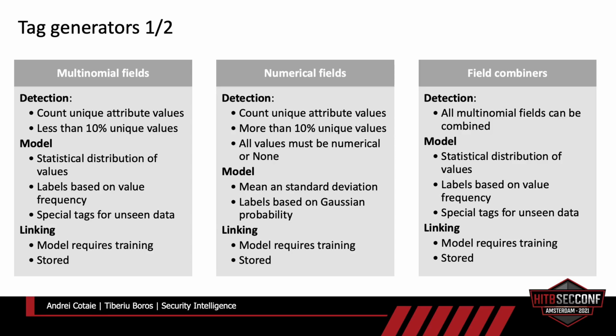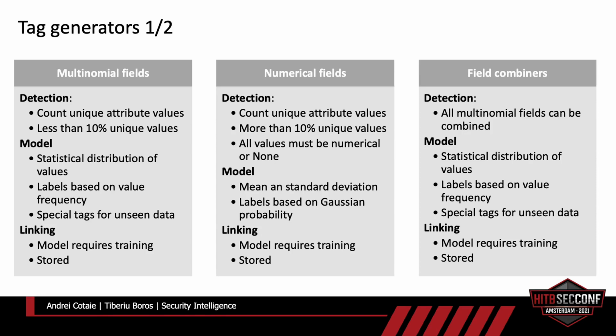In order to label this type of attribute, we build a statistical distribution of the values, and we assign the labels based on the rarity or the probability of an attribute with a specific value. Let's say you have process name. A frequent process will not generate a label. A less frequent process will trigger rare process value, and infrequent processes will generate either extremely rare process value or previously unseen process value. Now, this model actually requires pre-training, and it is stored with our model.